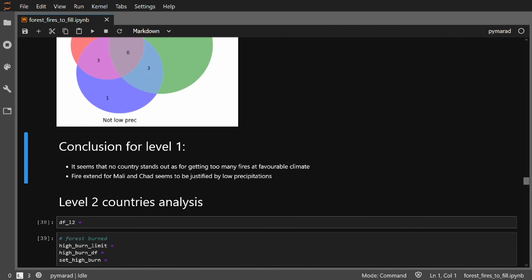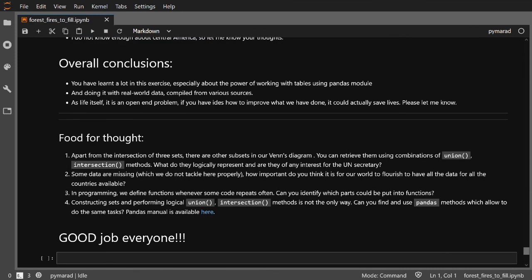Please go ahead and complete the analysis for other levels. It is all in the commented notebook. I will not prolong this video too much and scroll down to the overall conclusions. I hope that the conclusion is that you have learned a lot during this project, specifically about data analysis and the power of using the pandas module. And we have also touched some real-world data. However, I want to point out that only combining them from different sources gave us some possible insight. And as life itself, this project is an open one. Let me know how to improve it.